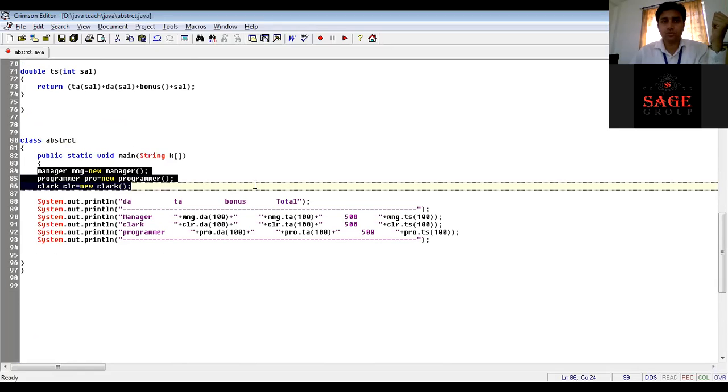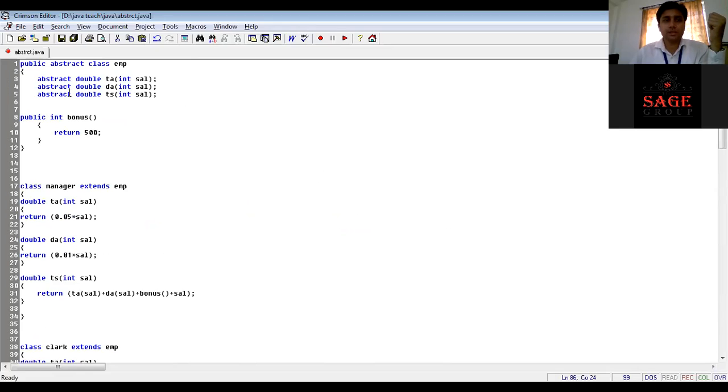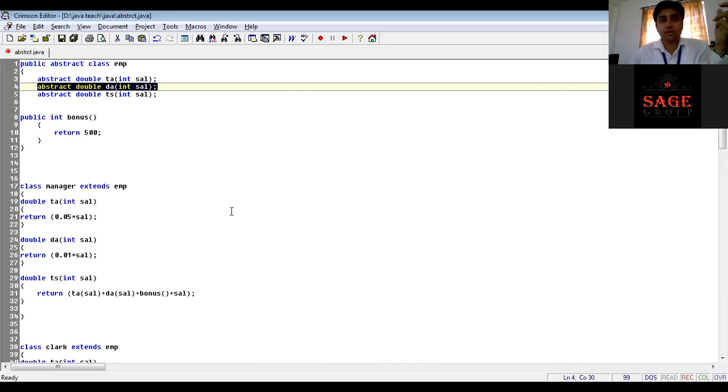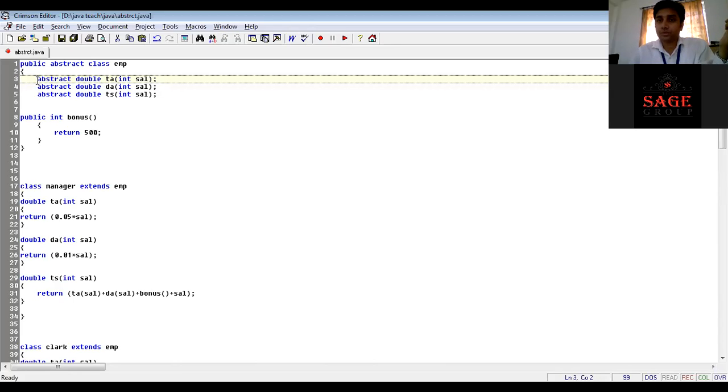So the moral of the story is that we are implementing an abstract class to create a framework. If I am not creating that framework, then different team members might skip calculating the DA method. One team member might skip calculating the traveling allowance. So my requirement is that all the team members must override these methods so that there is no possibility of mistakes. So I'm providing that framework to extend, because by extending it, the class will have to override these methods.